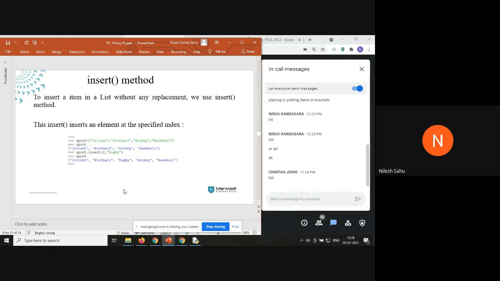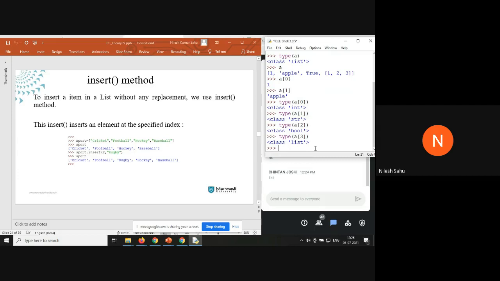But if you want to insert an element without any replacement, you can use the insert method, dot insert. Just write the variable name, dot insert, and the index where you want to insert the value. Like currently the value of a is 1, apple, 2, 1 2 3. Let me show you. When I say a3 equal to none, you can see here none is being stored.